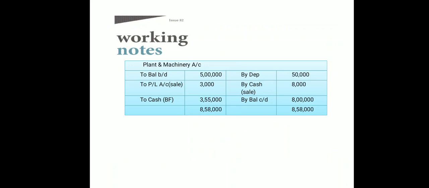Next we'll work with some of the items for which, as I told in the last class also, for whatever fixed or long-term or capital items you have a little bit of extra additional information, it is always better to open a ledger account. In the case of this question, for land and building, we calculated very quickly that no depreciation and no further additional information was given. So we have just compared.